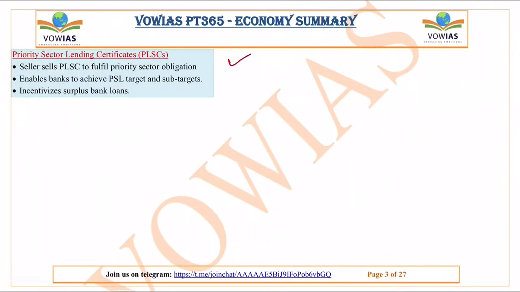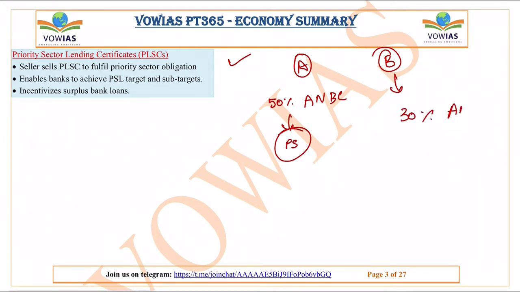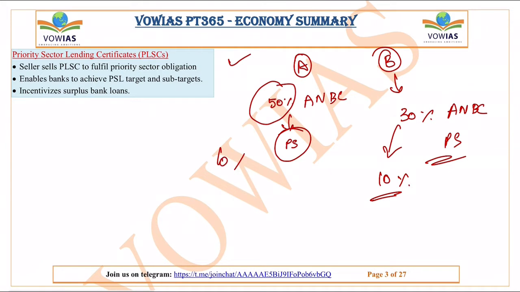Next is the priority sector lending certificates. The priority lending certificates, if you see, they are nothing but, let's say there is a bank A and bank B. So bank A has given 50% of their adjusted net bank credit to the priority sectors. But bank B, if you see, they gave only 30% of their adjusted net bank credit to the priority sector. They have to fulfill their remaining 10% target. Now what they will do, they will go to this bank A, and as bank A has given 10% extra as loans to the priority sectors, they will convert this extra 10% into a certificate called the priority sector lending certificate, and this will be sold to the bank B.